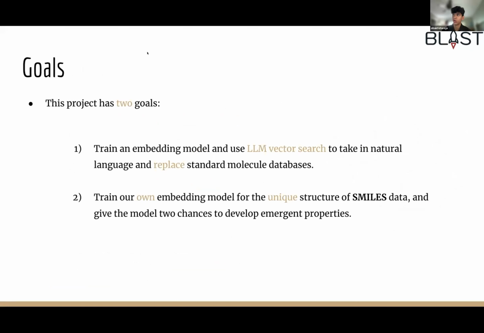This project has two goals. One, to train an embedding model using LLM vector search to take in natural language and replace standard molecule databases. And two, to train our own embedding model for the unique structure of SMILES data and give the model two chances to develop emergent properties.